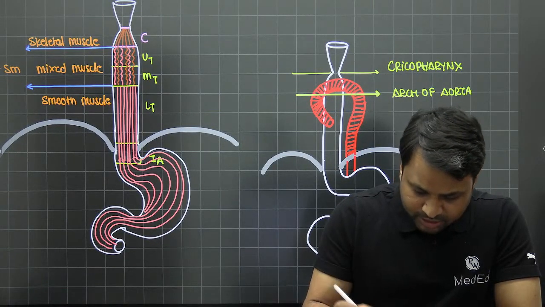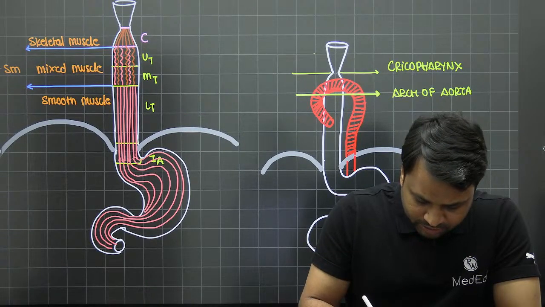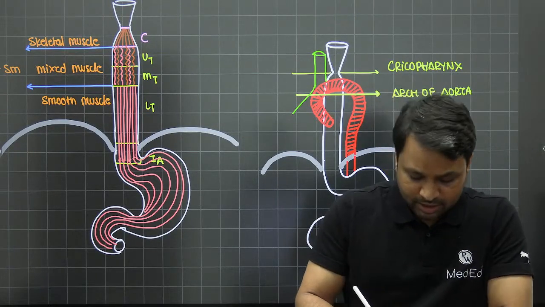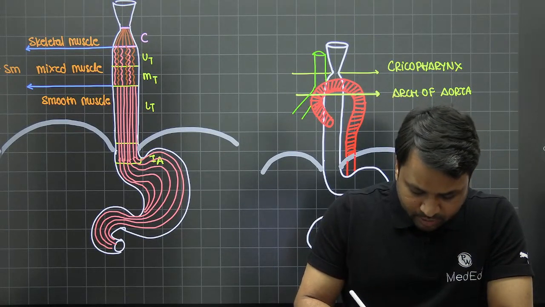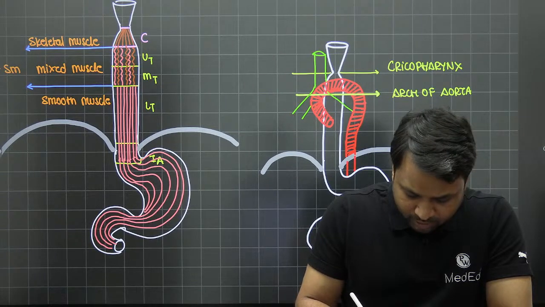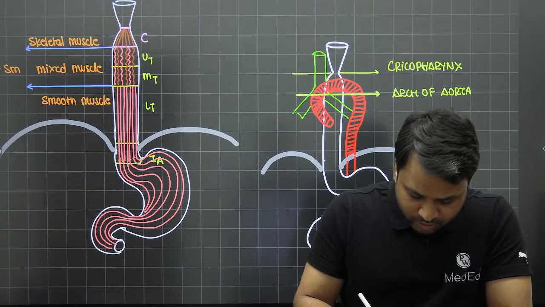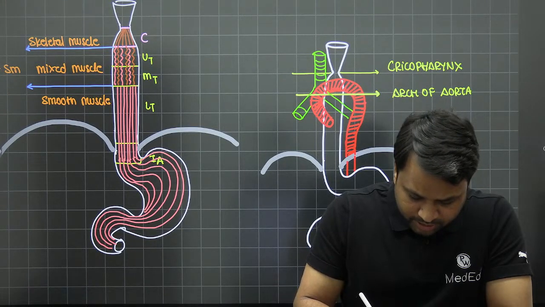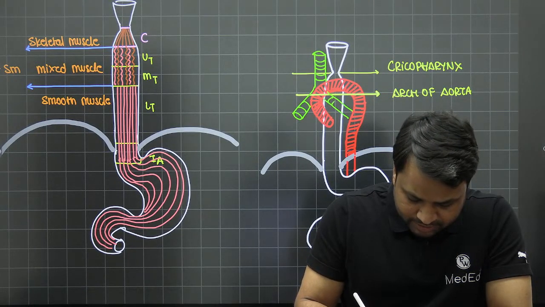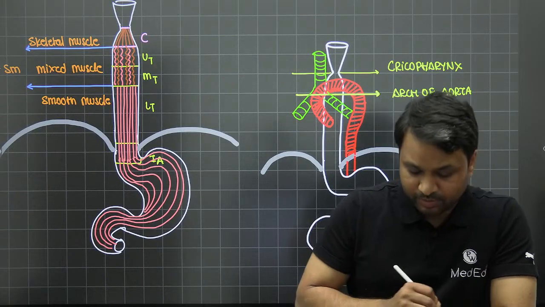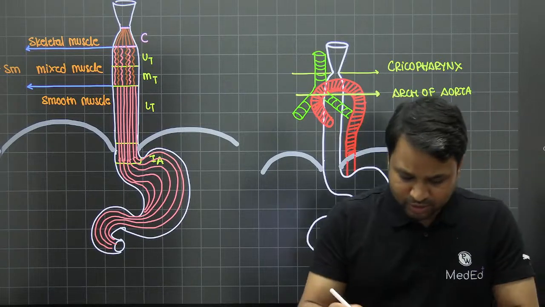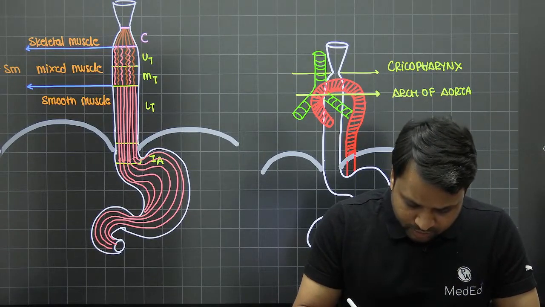Now you see just anterior to it, which is here, the main trachea is going to be running. Now this is going to bifurcate into two main components, that is your right main bronchus and the left main bronchus, which is going to be going across it. So obviously when the trachea is going to come across and ride on top, it is going to go over the esophagus. Now as it goes over the esophagus, it is going to compress the esophagus again, right? So trachea is passing on top of the esophagus. Obviously it is going to constrict the esophagus.